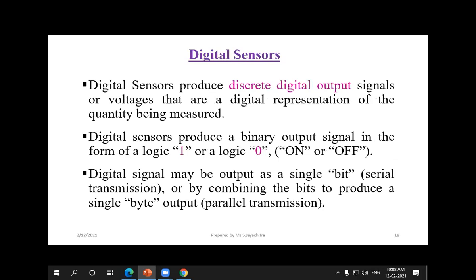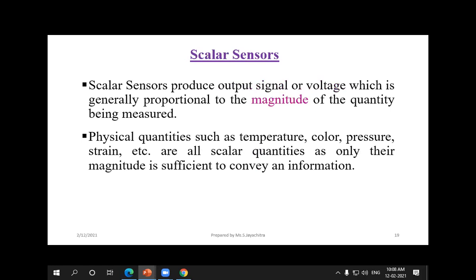The next thing is digital sensors. As the name itself says, the output is either 0 or 1: 0 for off condition and 1 for on condition. Digital sensors are also used in real-time applications. Then scalar sensors monitor only the magnitude of whatever quantity we are using. Temperature, color, pressure and strain are measured in the scalar sensor.